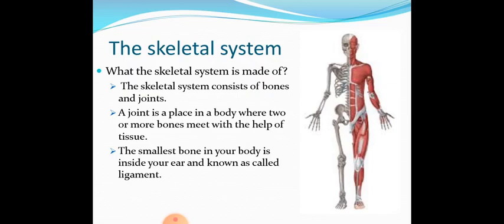The first and very important thing in our body is the backbone. Do you know the importance of the backbone? Because it connects to the neck, and the neck is connected to the brain, and the brain is sending messages. So through the spinal cord, the brain sends messages to the body. If the spinal cord is damaged, the whole body is paralyzed. So this is a very important bone in our body. Without a backbone, a person cannot move.